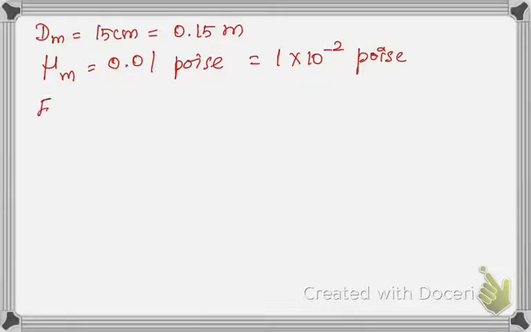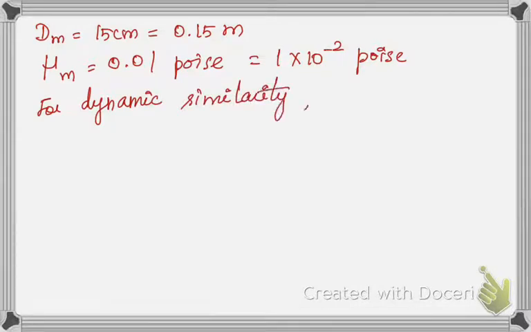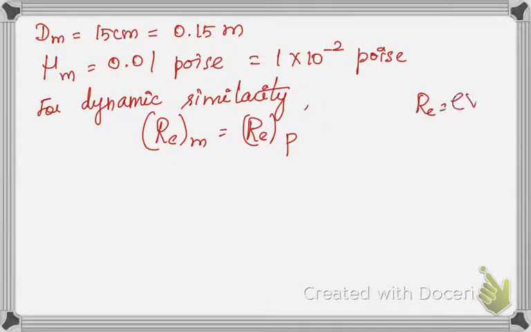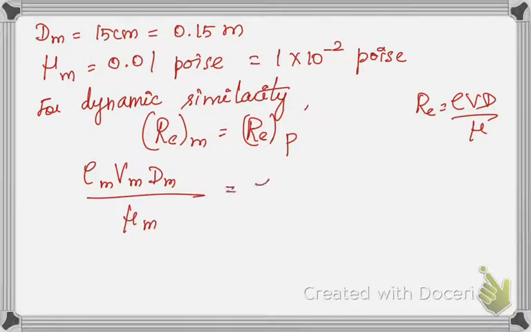Okay, so for dynamic similarity, the condition is that Reynolds number of both model and prototype should be equal. So I will write that Reynolds number of model and Reynolds number of prototype should be equal. So we have to write the Reynolds number. What is Reynolds number? Reynolds number is nothing but rho Vd by mu. So here I will be writing it as rho m Vm dm by mu m will be equal to rho p Vp dp by mu p.